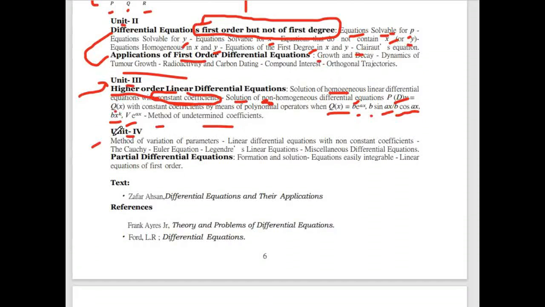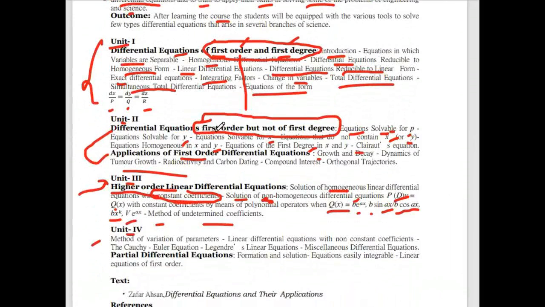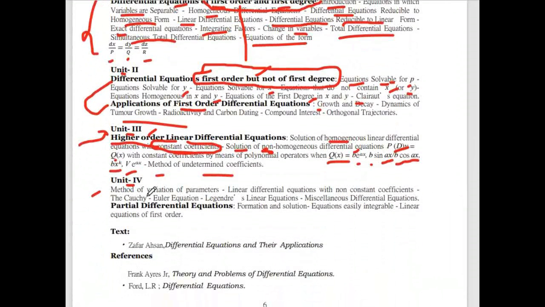Now coming to unit 4. In unit 4 we have, first, differential equations of first order first degree, second is first order but not first degree, and third one is higher order, and unit 4 is method of variation of parameters and linear differential equations with non-constant coefficients. And the Cauchy-Euler equations, Legendre's linear equations, and like that partial differential equations also we have: formation of solution equation, easily integrable linear equation of the first order.